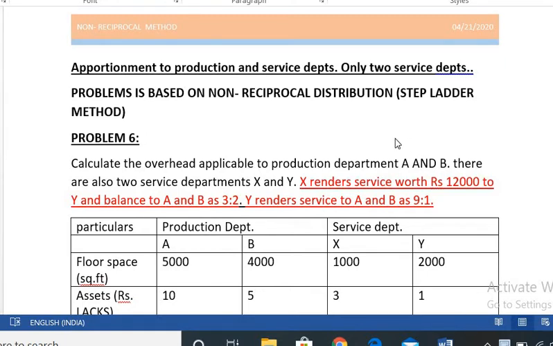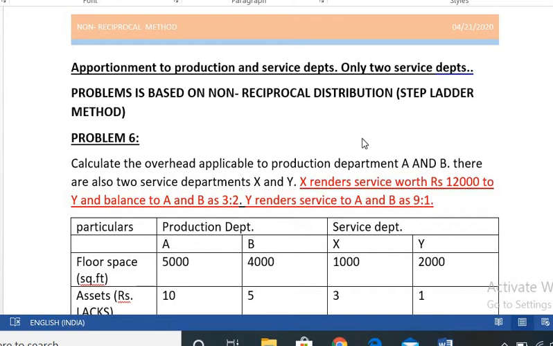Apportion to the production department only means that the total amount of each service department is distributed only to the production departments. But in this problem, we apportion to the production and the service departments. It means that a service department renders services not only to the production departments but also to other service departments.